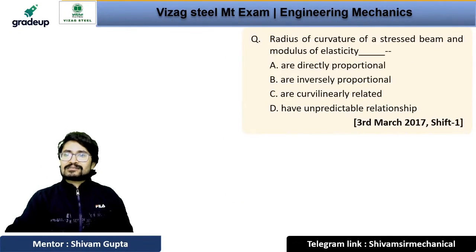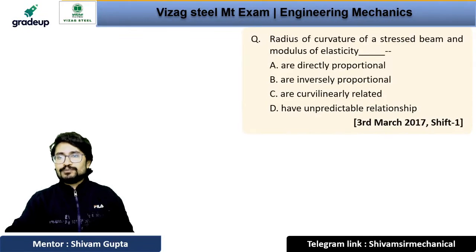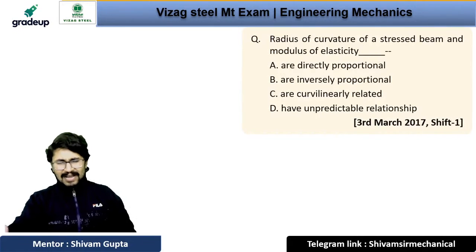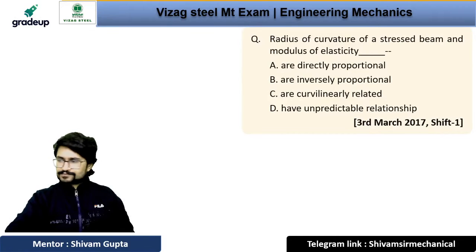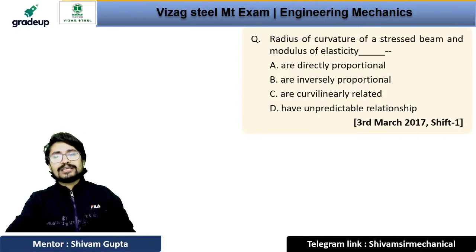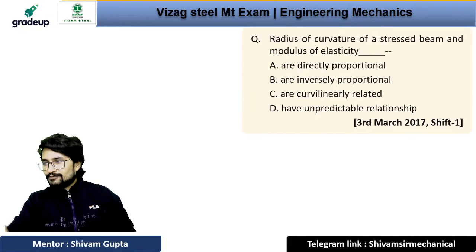The next question says that the radius of curvature of a stressed beam and modulus of elasticity are directly proportional, inversely proportional, curvilinearly related, or have an unpredictable relationship. This question depends on the formula. You can give the answer only based on the formula. If you know the formula, it is good.